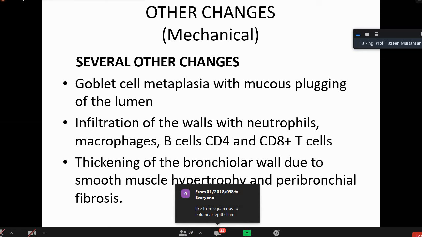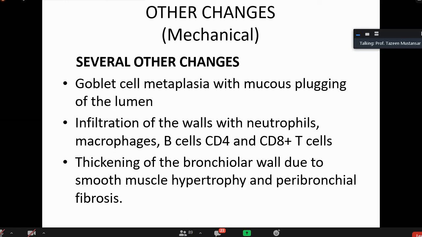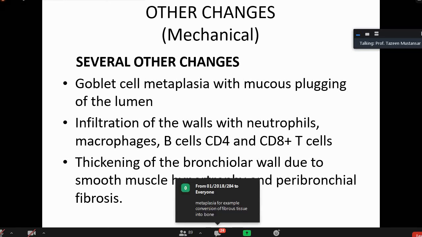But this will be because of his efforts. This will be because there will be a stimulation. So here the stem cells are reprogrammed and they are producing these goblet cells. Okay, this is the difference between change and replacement. Squamous to columnar, yes, very good. Metaplasia, for example, conversion of fibrous tissue to bone, yes, very good.